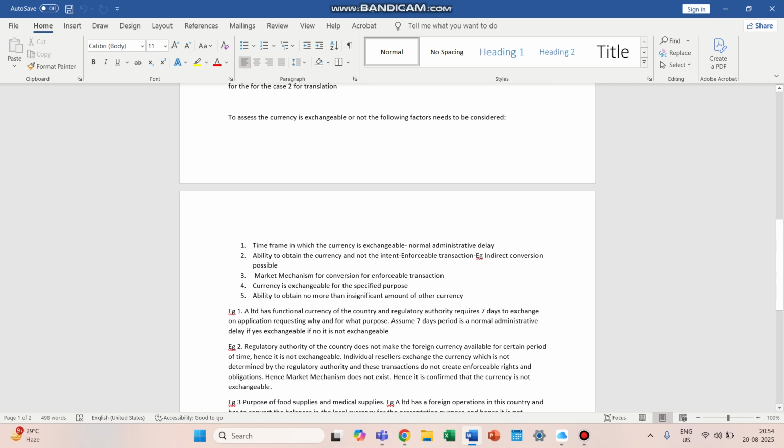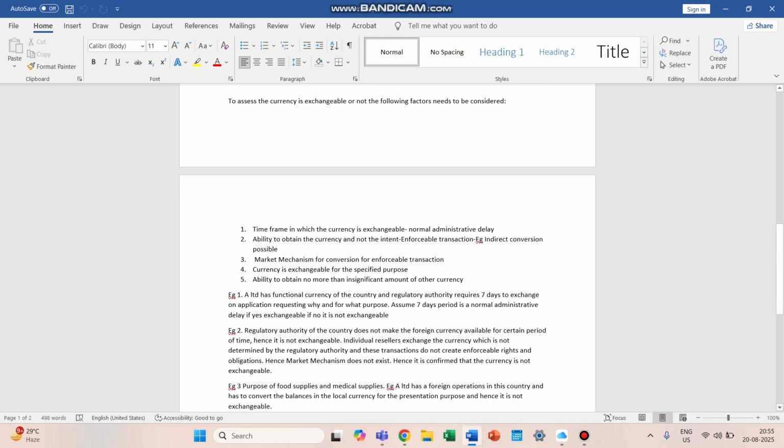So if the individual resellers have the ability to convert the currency, but they do not create enforceable rights and obligations, then the currency would not be considered as exchangeable. If the individual resellers create enforceable rights and obligations, then the currency would be considered as exchangeable.